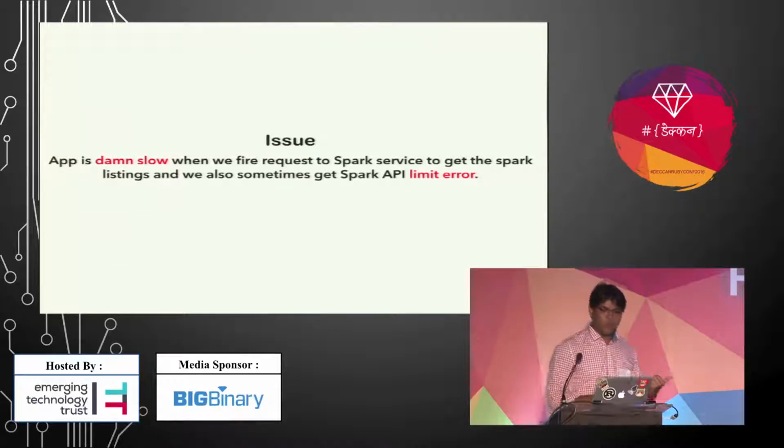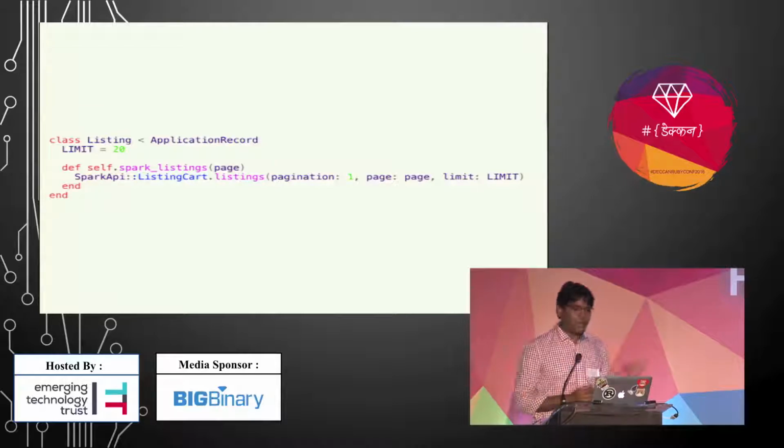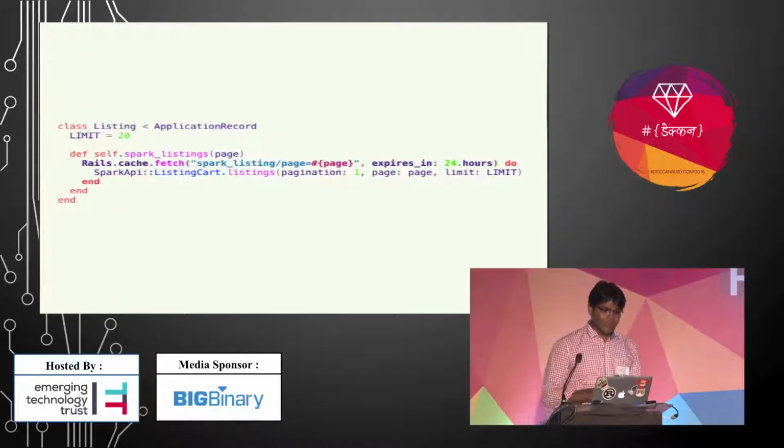Our app is damn slow when we fire requests to the Spark service to get Spark listings, and we also sometimes get a Spark API limit error. And we have this code, and the problem is our app is small, and we have a basic plan with Spark API. They allow only 1,000 requests per second. That's why we get these issues, because we have enough users and they frequently use this API. To solve this, we have used Rails.cache.fetch, and we have cached that API's result in the cache memory, and that's it.